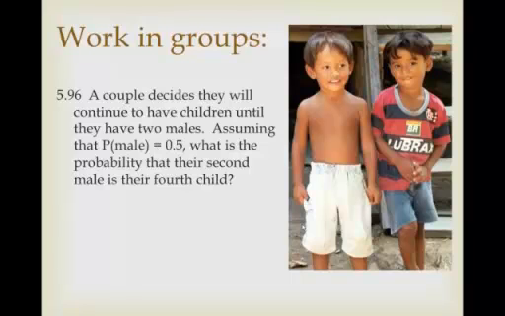Let's try another problem. We've got a couple who decides they're going to continue to have children until they have 2 little munchkin boys. Assuming that the probability of a male is 50%, which it actually isn't. It's a little higher than that, something like 0.52, and that was actually at the heart of many statistical debates over centuries. But what is the probability that their second male is their 4th child? Well, I think it's pretty clear from this that we're going to have a negative binomial distribution.